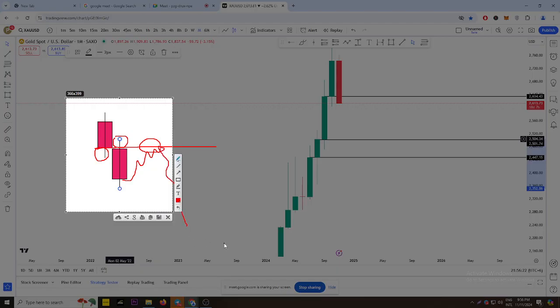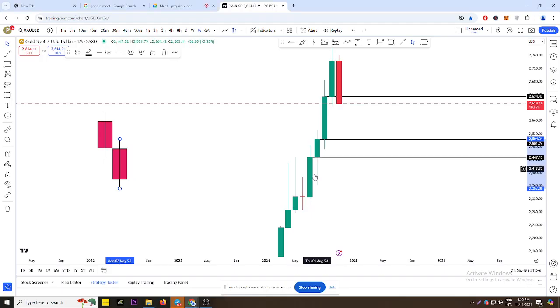It doesn't matter how long the bottom wick of the second candle is. I'm not talking about how big it is. My concern is these two candles.